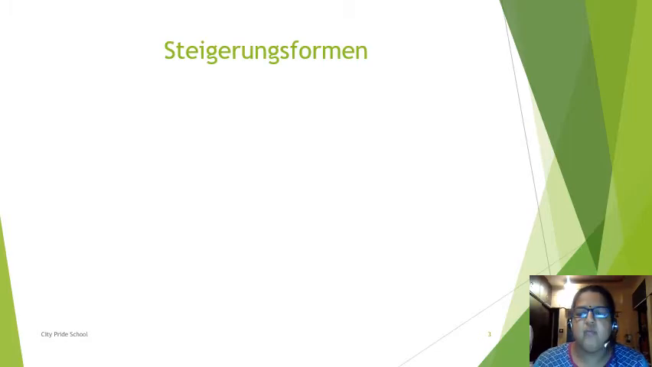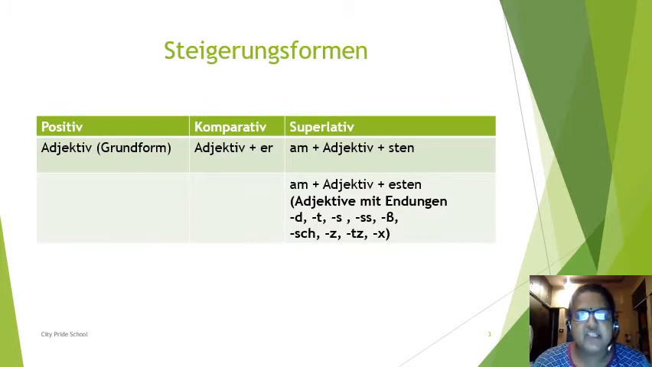Now let's see how we form positive, comparative and superlative forms. In positive, the adjective remains as it is, that is the Grundform. If you remember the example, the sandwich is lecker. There is no ending, nothing changes in lecker. So it is the main form, Grundform. In case of comparative, er is added to the adjective. Whenever er is added to the adjective, it becomes the comparative form of the adjective. And in case of superlative, am plus adjective plus sten is added. Whenever sten is added to the adjective, it becomes the superlative form.